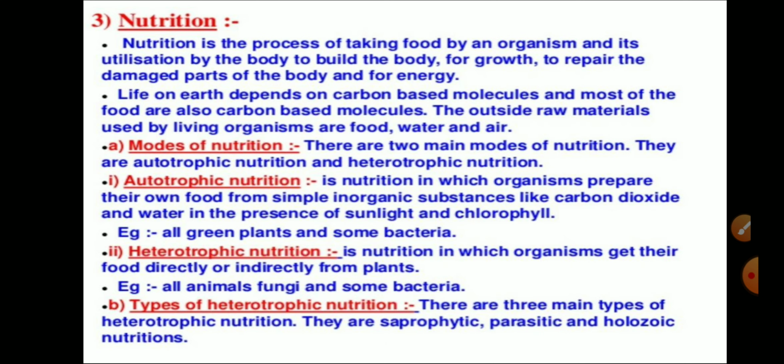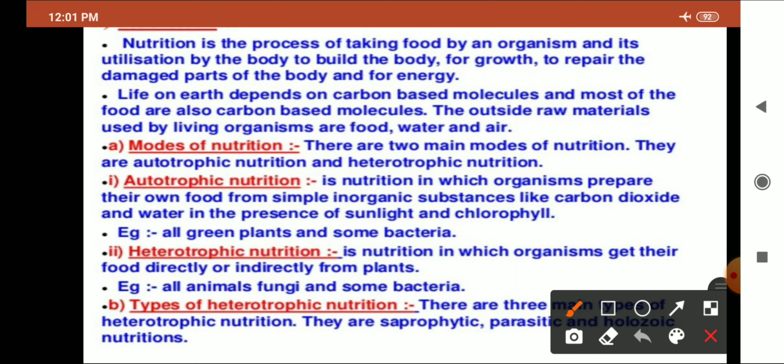Now, talking about nutrition, it is a process of taking enough food by an organism and the utilization of food to get energy for growth and repair of the damaged body parts. Under this nutrition, we will study the types. There are two types of nutrition: autotrophic and heterotrophic. Autotrophic mode of nutrition is a nutrition in which the organism can make their own food using simple inorganic substances.